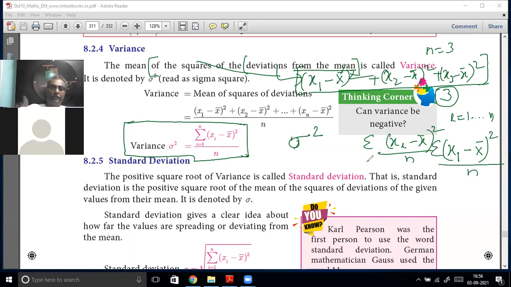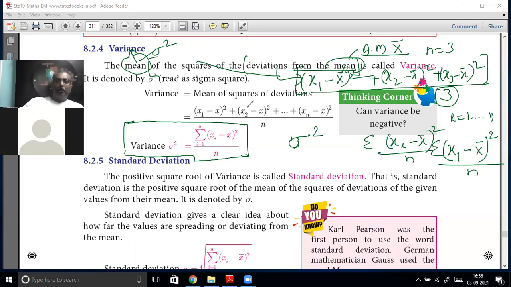This is another mean. So this mean only we are taking as variance, while this mean is the arithmetic mean, x bar. You understand the difference? This mean is sigma squared; this mean is the arithmetic mean x bar. So sigma squared is equal to the sigma, i equal to 1 to n, of x of i minus x bar the whole squared divided by n.